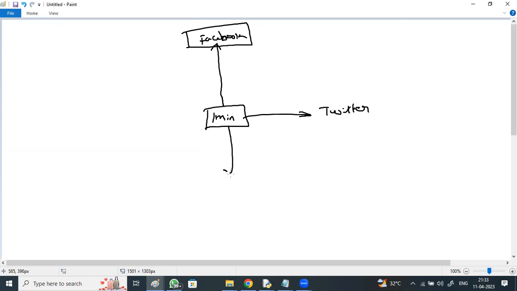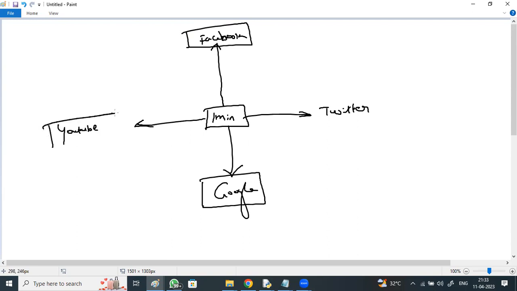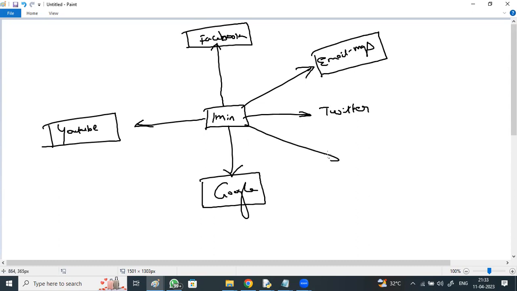Or if we talk about Google queries, everyone is querying in Google. What is the data generated by it? Everyone creates their own videos and uploads them to YouTube. What should be the storage capacity to store all these videos? Millions and trillions of users use email messages. What should be the storage capacity to store all these messages?